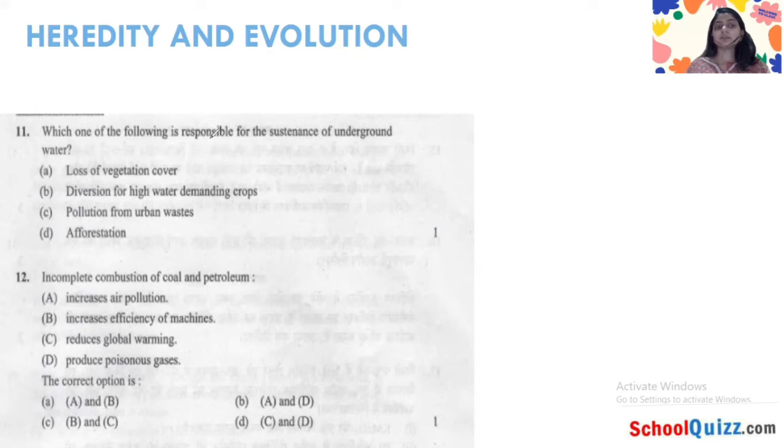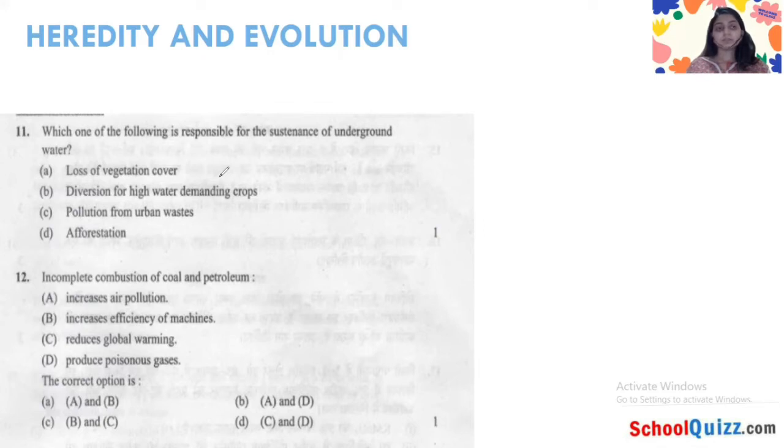This will give you an idea how to solve the questions in your examination and how to eliminate the options if you're not getting the right option.